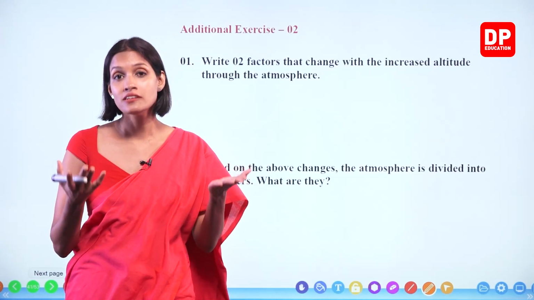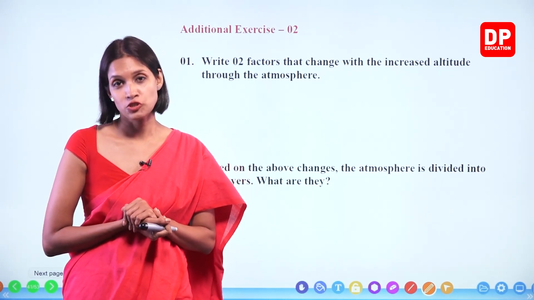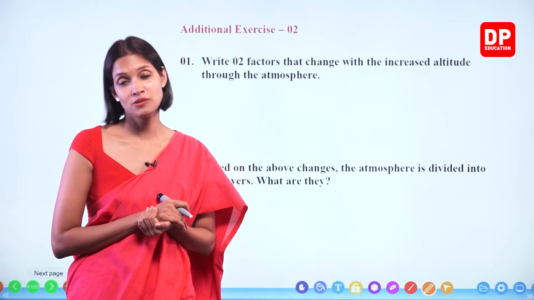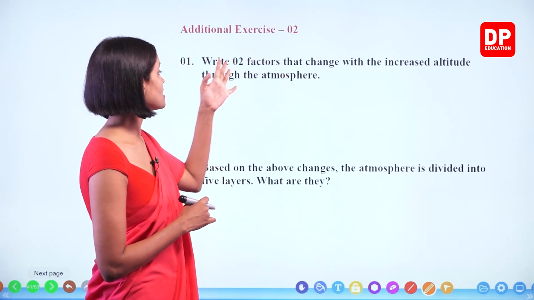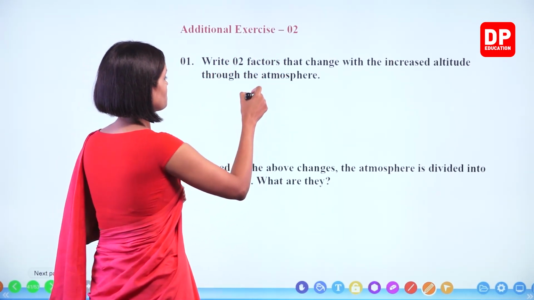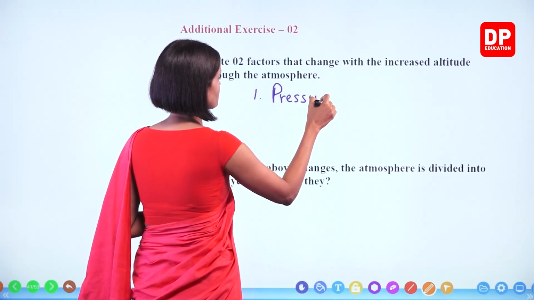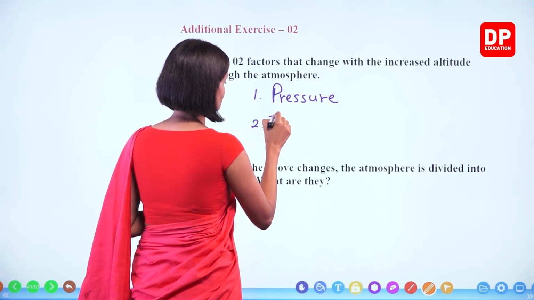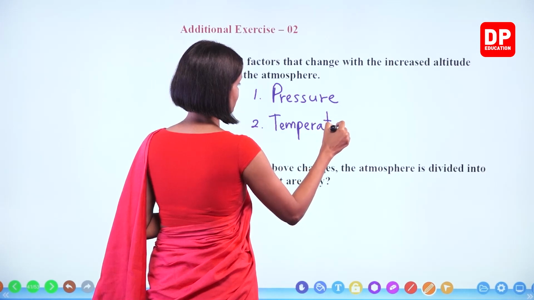Pressure and the temperature of air decrease throughout the troposphere also. We learned it before, right? So write 2 factors that change with the increased altitude through the atmosphere. What are the 2 factors? Pressure and temperature.